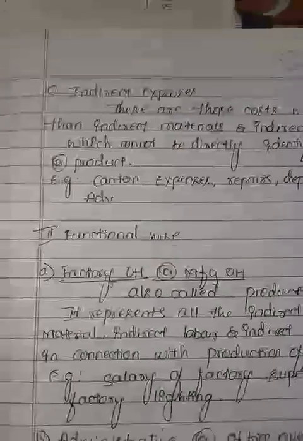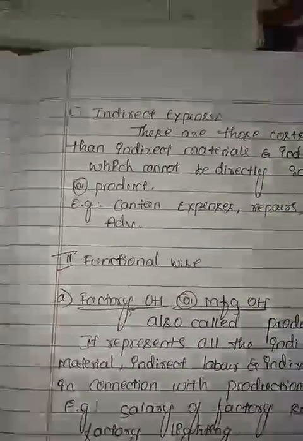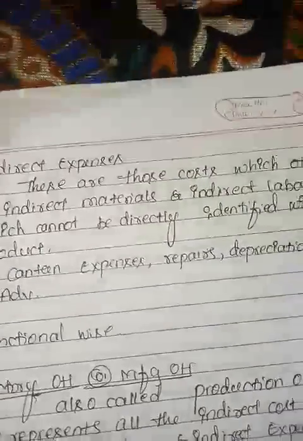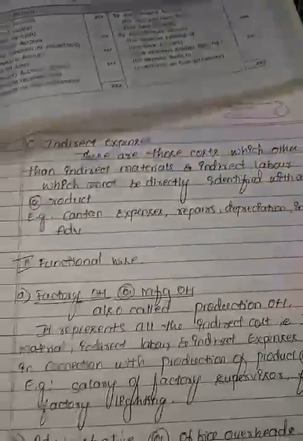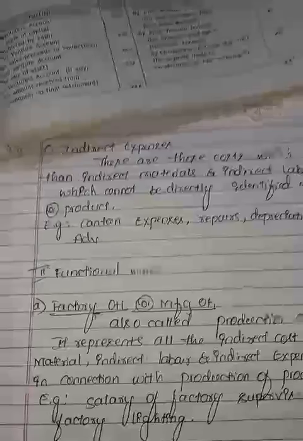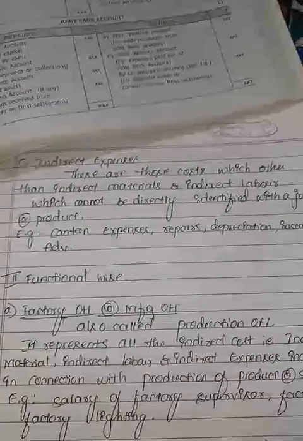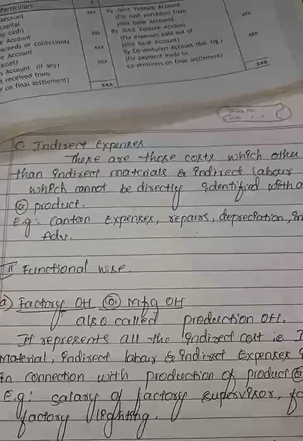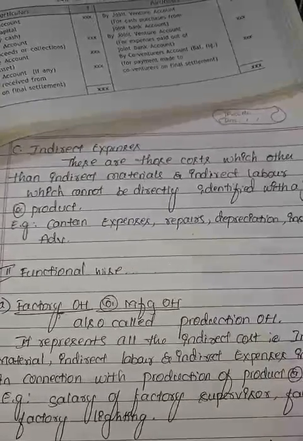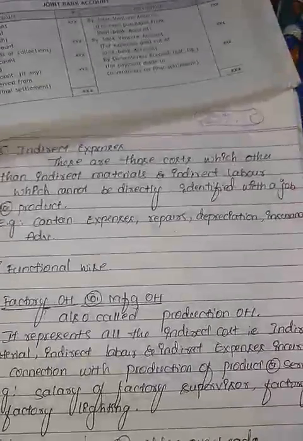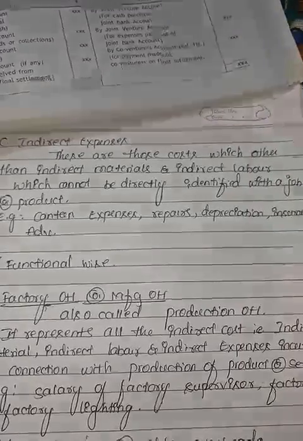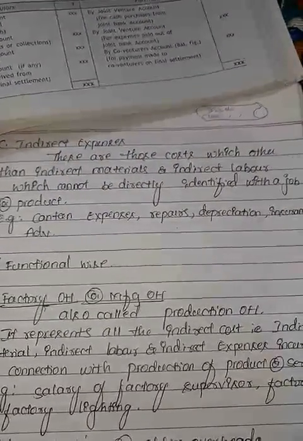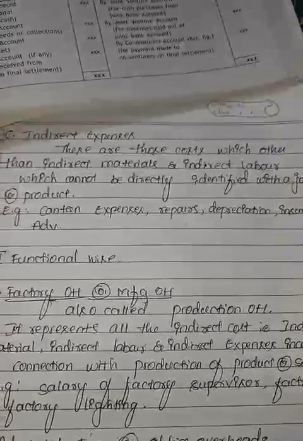Indirect expenses are apart from the indirect material and indirect labor. Indirect material and indirect labor are called indirect expenses. These are the costs, other than indirect material and indirect labor, which cannot be identified directly with a particular job, product, or any activity. For example, canteen expenses, repairs, depreciation, insurance, advertisement.